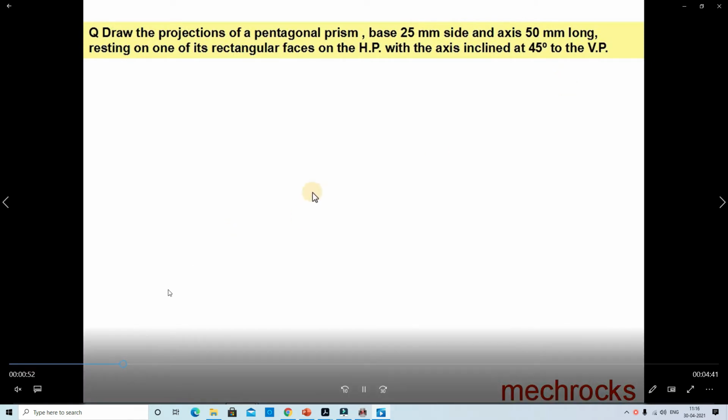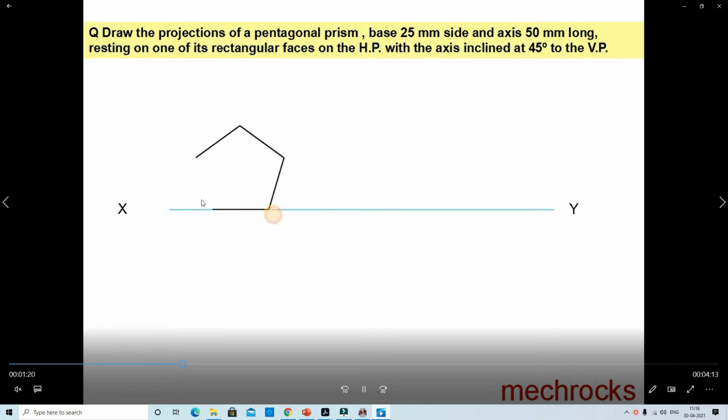Now first we draw the reference line XY, and then one rectangular face on HP. Which view shows the rectangular face? The true view is the front view. The rectangular face on HP is visible in the front view, and in the top view it is the pentagon. So first we need to draw the pentagon.